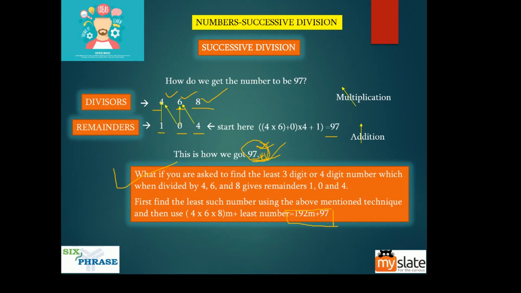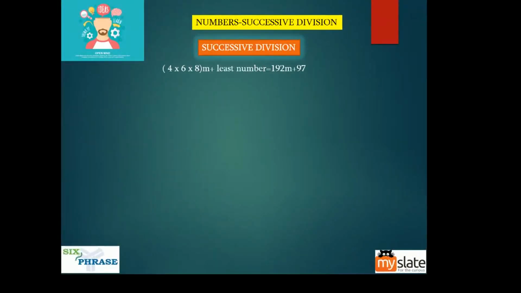Put the value of m equal to 0. What will happen? 192 into 0 plus 97 will become 97. So when m is 0, our answer is 97. This is the first number which exhibits that characteristic. What is that characteristic? You divide this number by 4, 6 and 8, and your remainders will be 1, 0 and 4. That is the characteristic of that number.